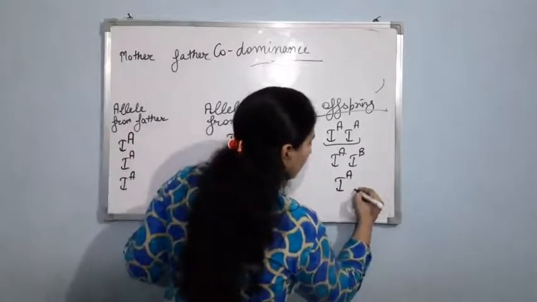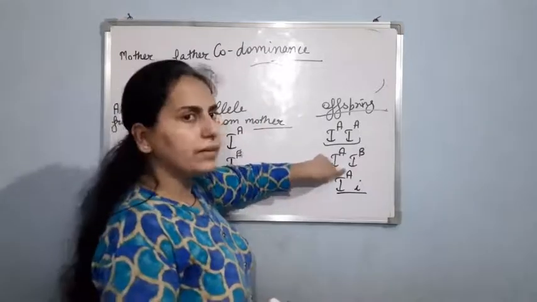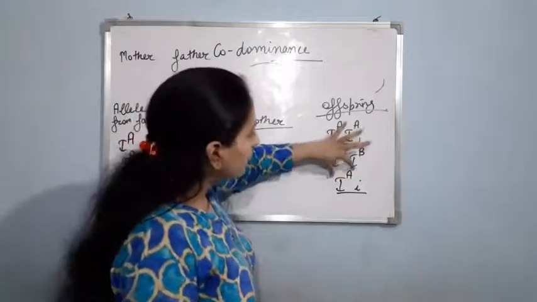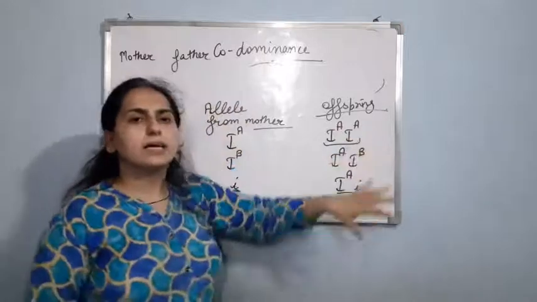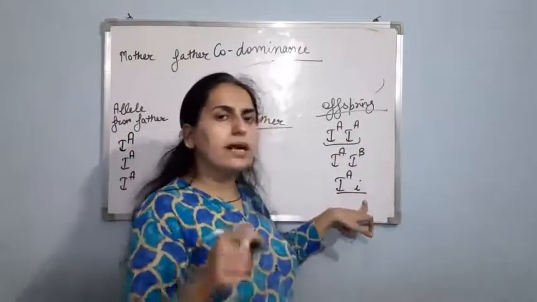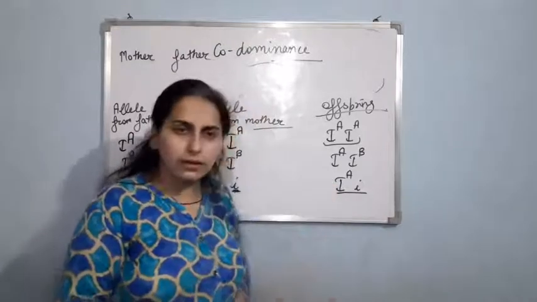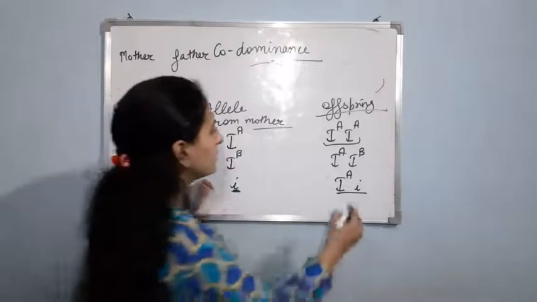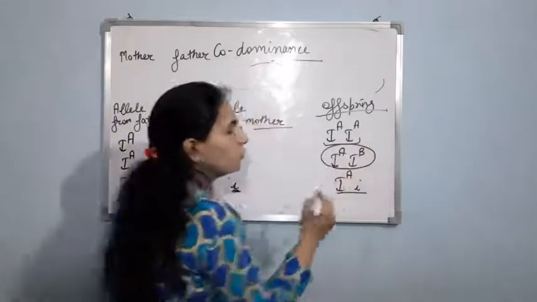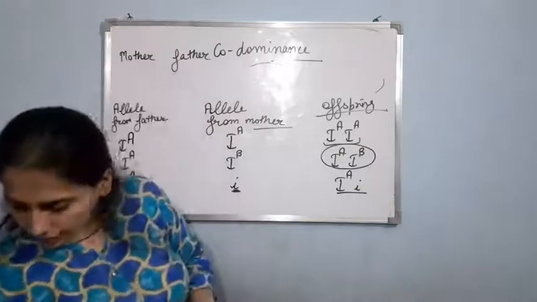IA i. As I told you, A is the dominant one, and this small i is the recessive one, so it will not show its effect. It will not code for any kind of sugar. So basically the blood group will be A. Clear?